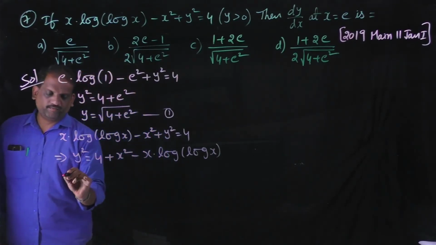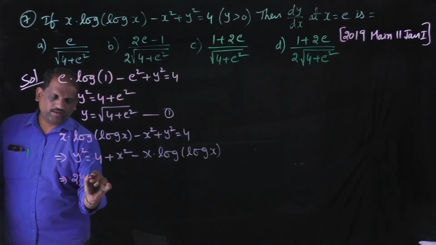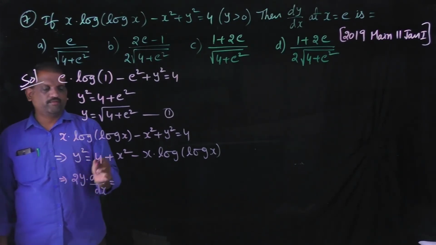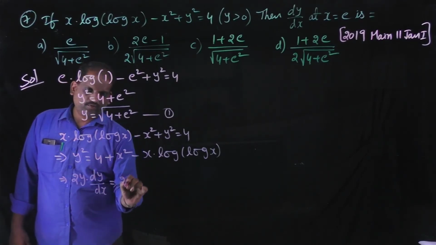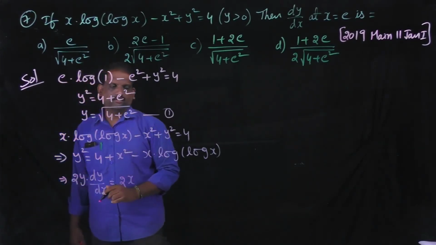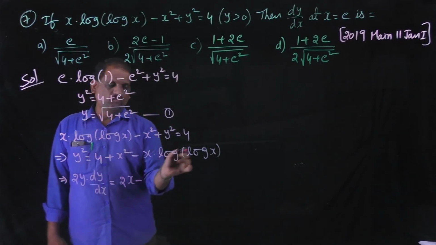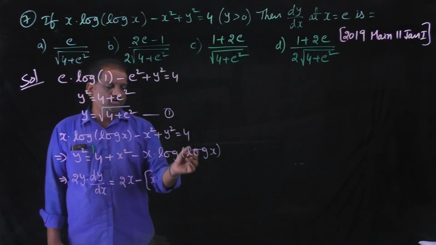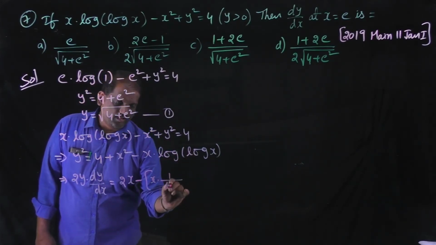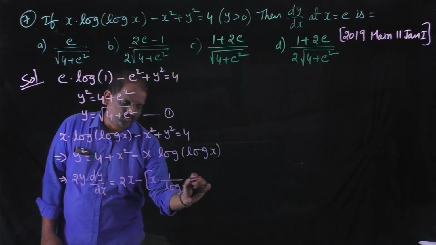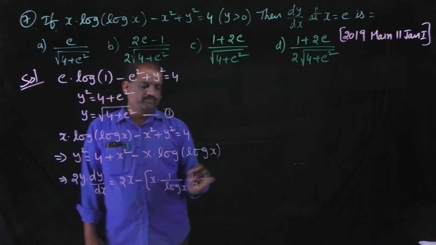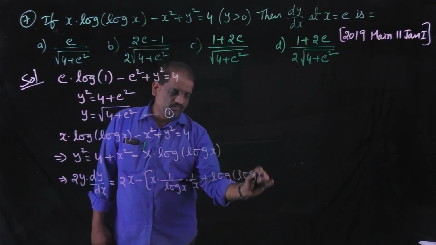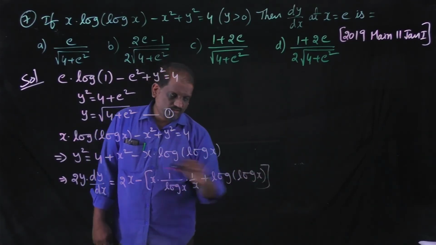Then we get 2y into dy by dx is equal to, differentiation of 4 is 0, differentiation of x square is 2x minus, this is in the form of uv, so x into differentiation of log x, that is 1 by log x, and differentiation of log x is 1 by x, plus log of log x into differentiation of x is 1, bracket closed.